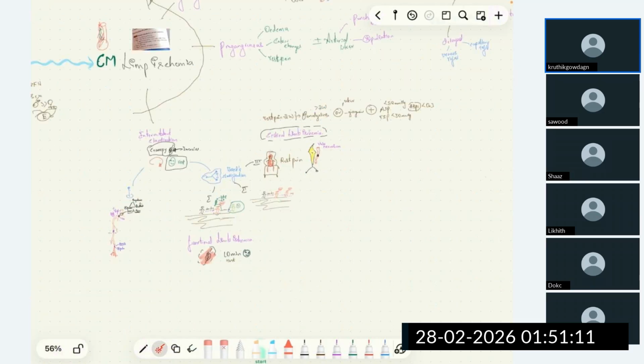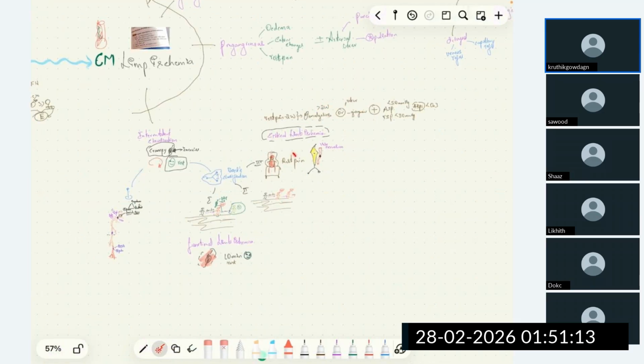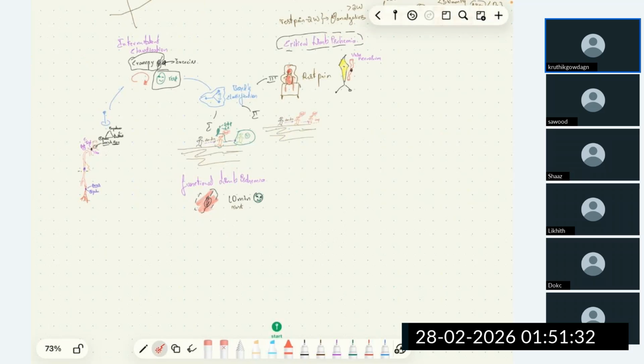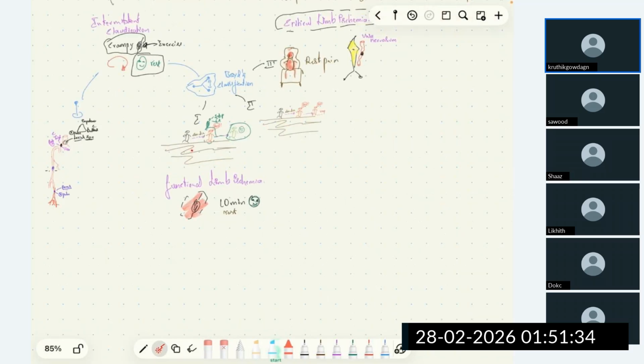So related to rest pain, there is one term called critical limb ischemia. Related to Boyd's classification 1, there is one term called functional limb ischemia. These may be asked as separate questions, so I will mention what it is. Functional limb ischemia, what is it? We saw in Boyd's 1, the patient is walking, he develops pain, and upon resting for 10 minutes, the pain will be relieved.